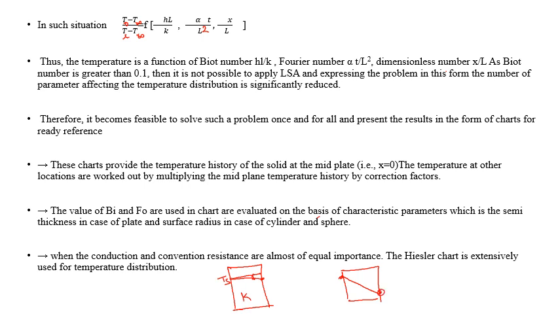So in the first case, the conduction resistance was not considered, only convection resistance. But in the second case, both the conduction and the convection resistances are considered.